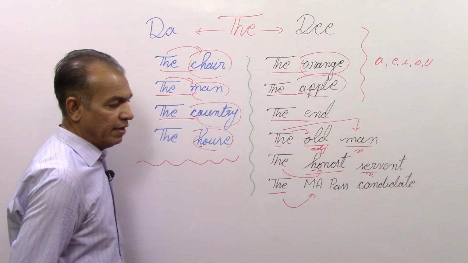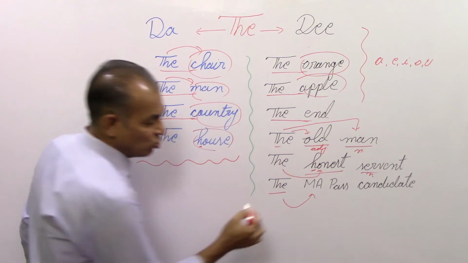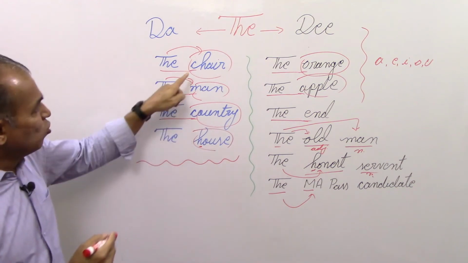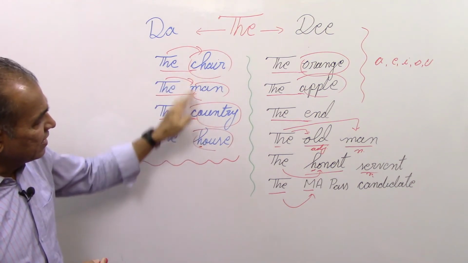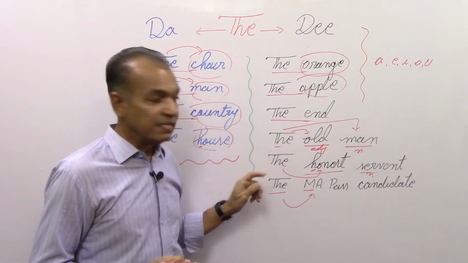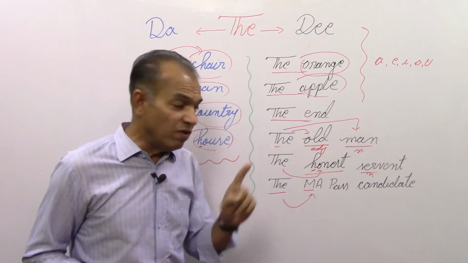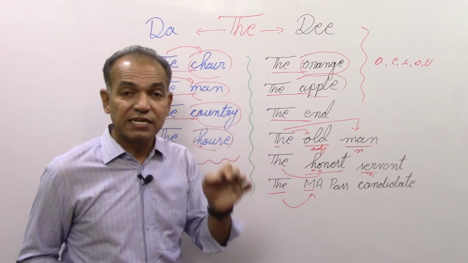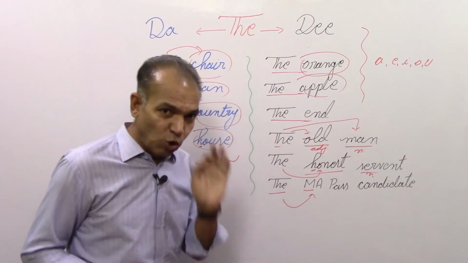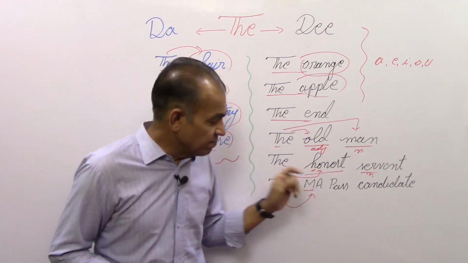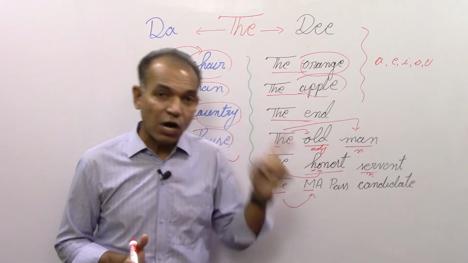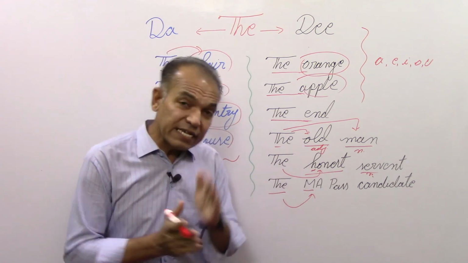Okay, now the last point. Here we are using this article before MA past candidate. So M is a consonant. As per the rule which we studied earlier, we should pronounce this "thuh MA pass candidate", but we will not pronounce it "thuh", we will pronounce it "thee". Why? Now try to understand. Because I told you that we will apply the rule not on the letters but on the sound. So what is the sound now here?